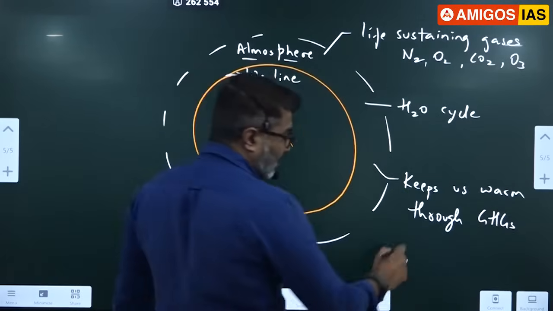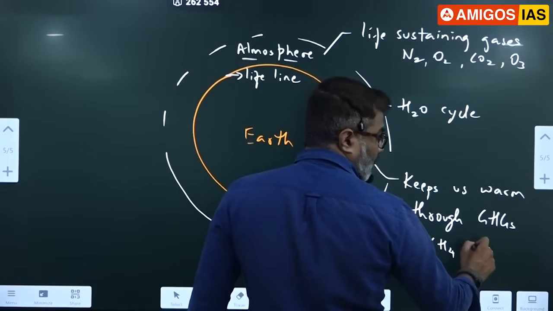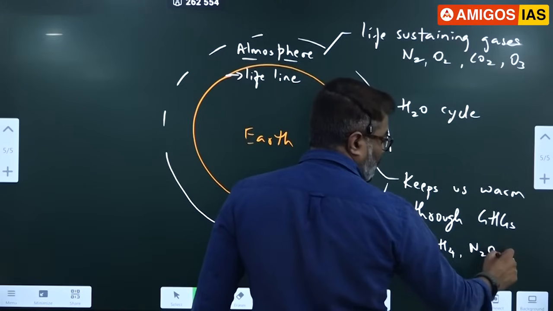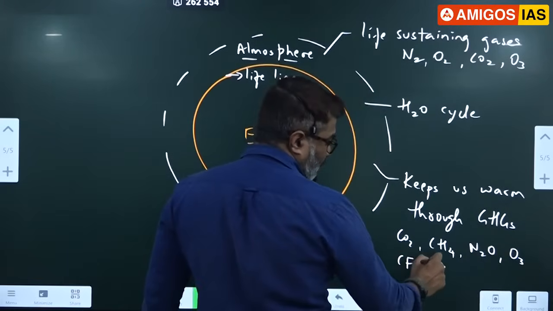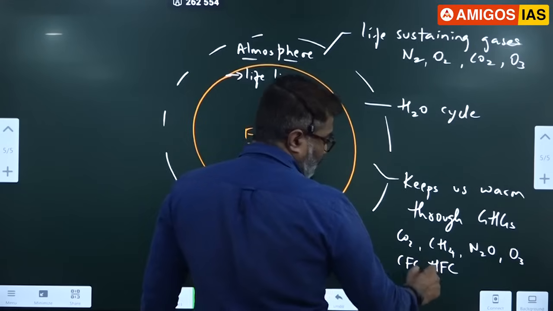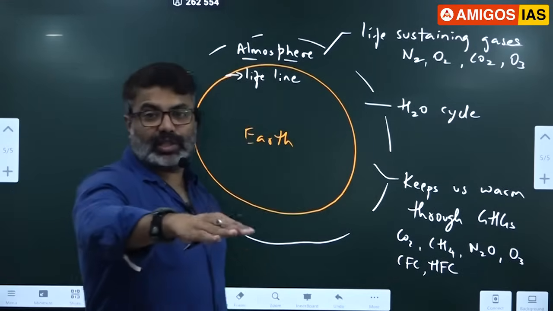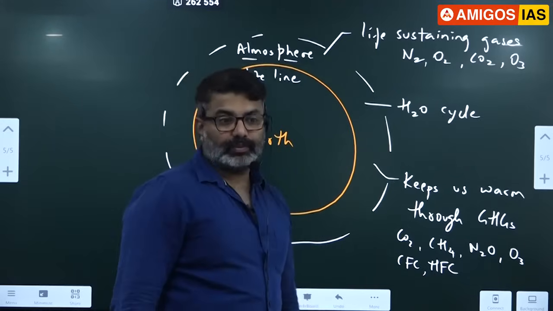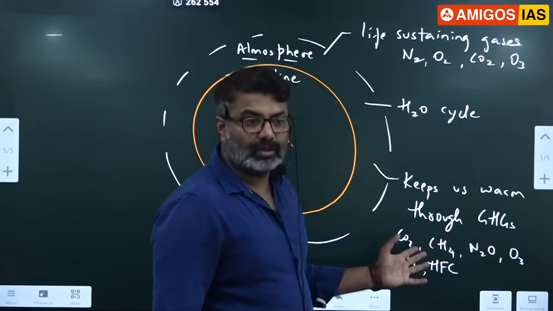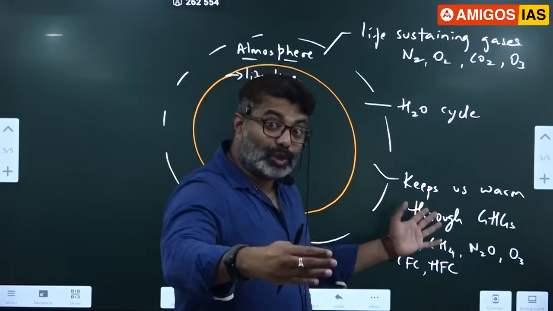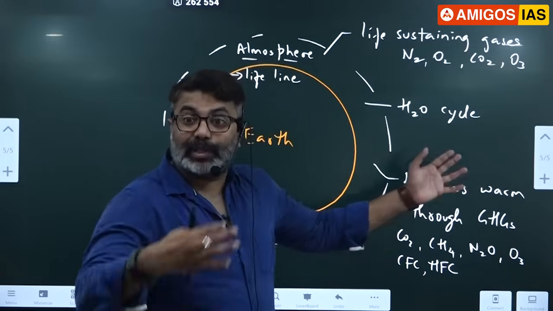Greenhouse gases like carbon dioxide, methane, nitrous oxide, ozone. So there are some greenhouse gases like chlorofluorocarbon, hydrofluorocarbon. Some of the greenhouse gases we have released, and some already exist naturally. Some of them are natural, some of them are released by us. So our atmosphere naturally contains greenhouse gases, which keep us warm.